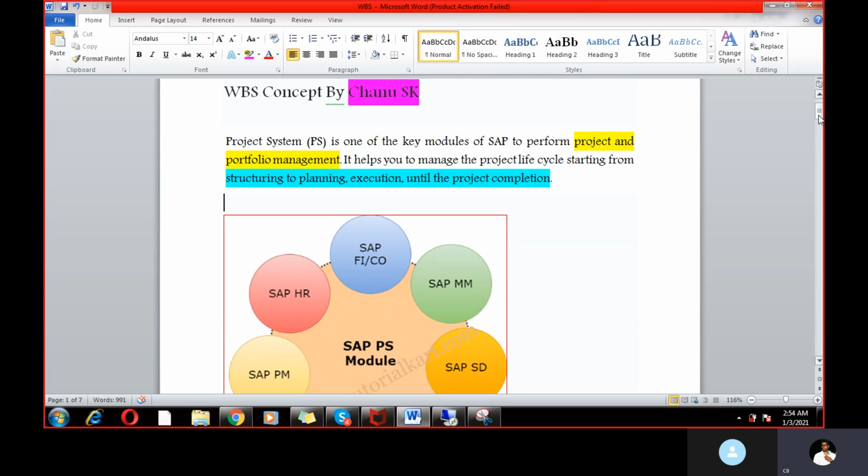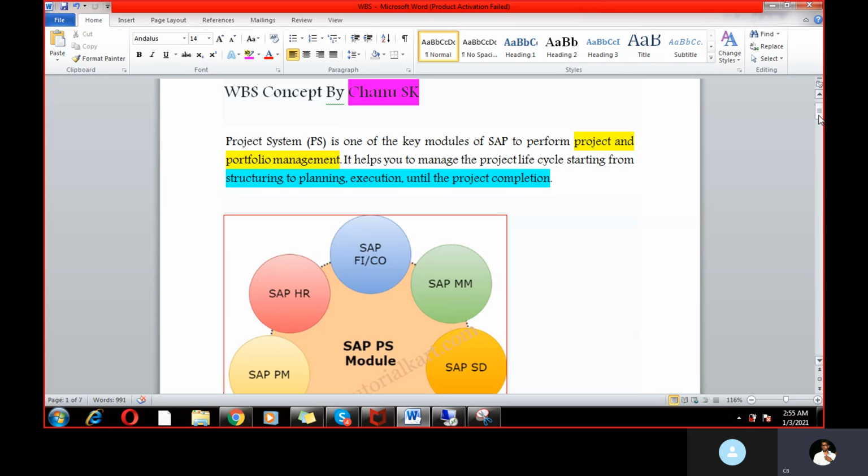And what is Project System? Project System performs project and project management activities. It helps to manage the project life cycle, from the scratch to the ending. So when the project should be started, when the project should end, and what are the plans we need to execute. These are all covered by the Project System, which is tightly integrated with all the important modules I just explained.